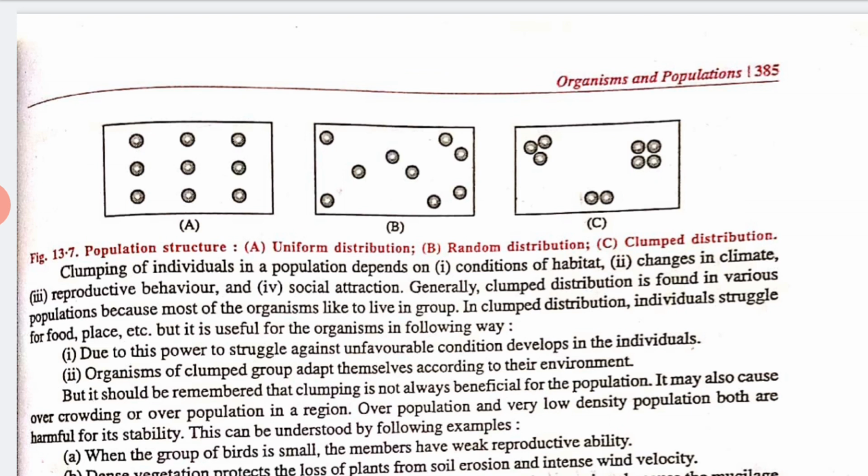Now, next we have random distribution. Random distribution means individuals are placed anywhere randomly. When population individuals are arranged in a secluded way, it is rarely seen. Yes. Now, last we have clumped distribution. So what is that? That is when in a population individuals form one or more than one group, that is known as clumped distribution. Is it clear for you?